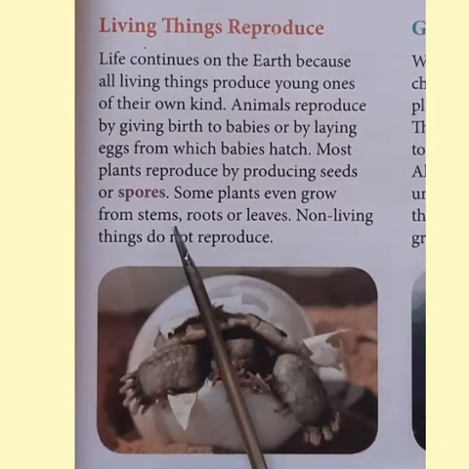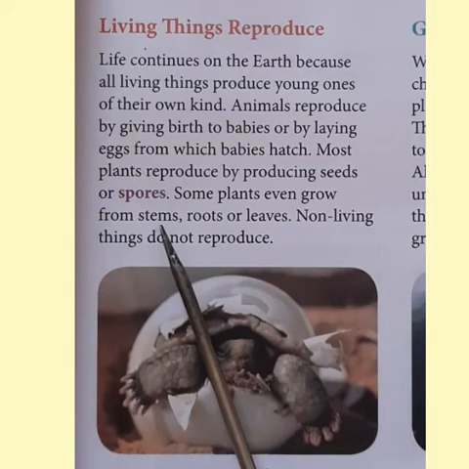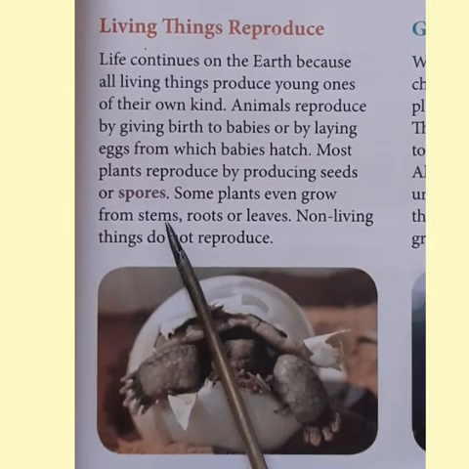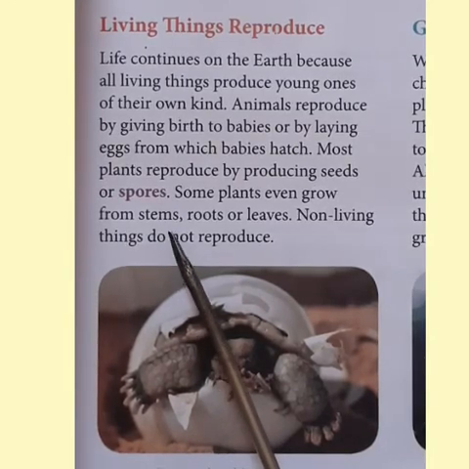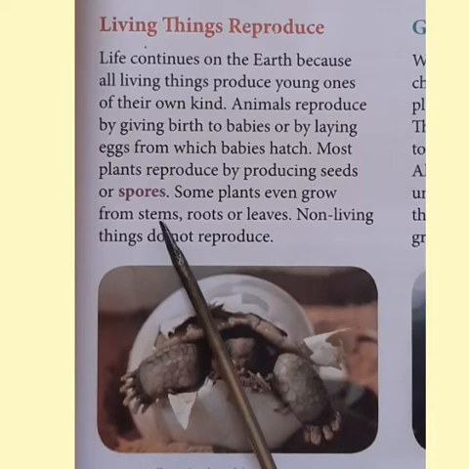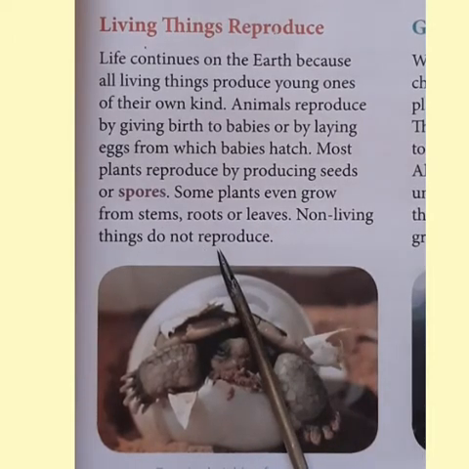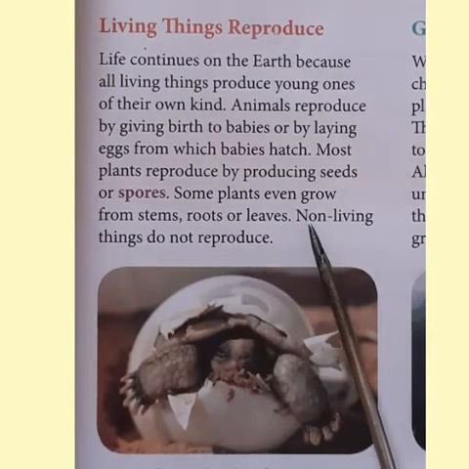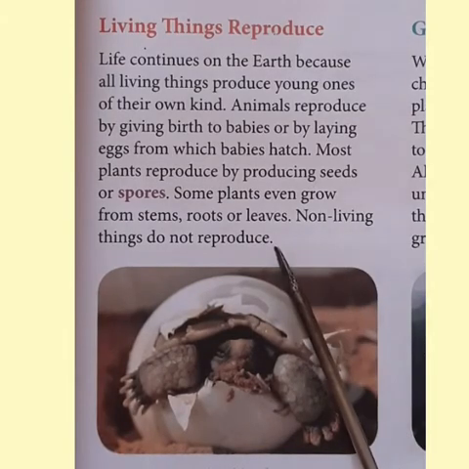You might have seen that if you cut off the stem of a rose plant and put it in the soil and water it regularly, it becomes a new plant. Yes, of course. Non-living things do not reproduce. This characteristic cannot be seen in non-living things.